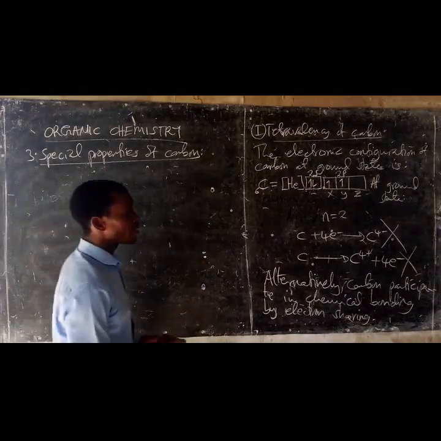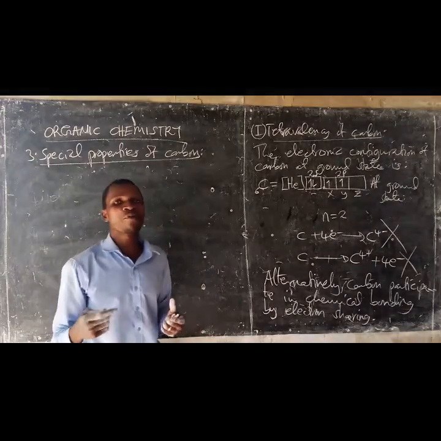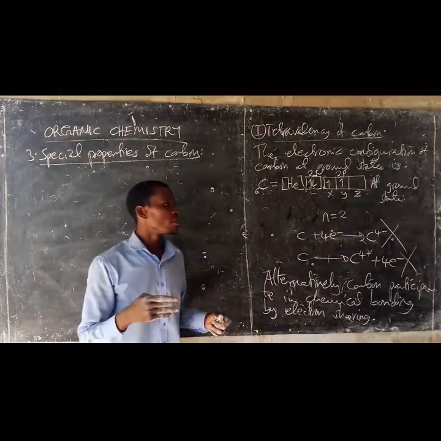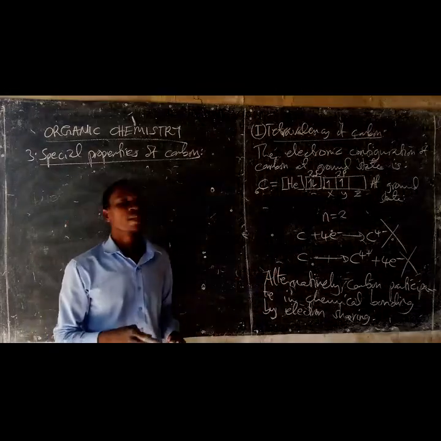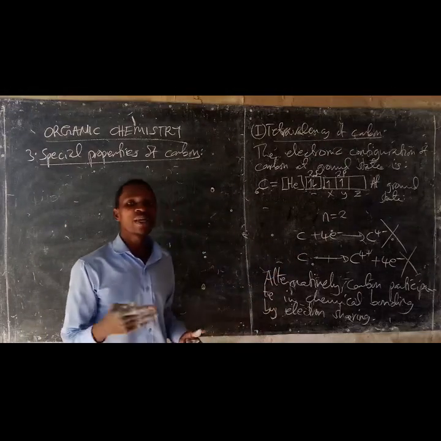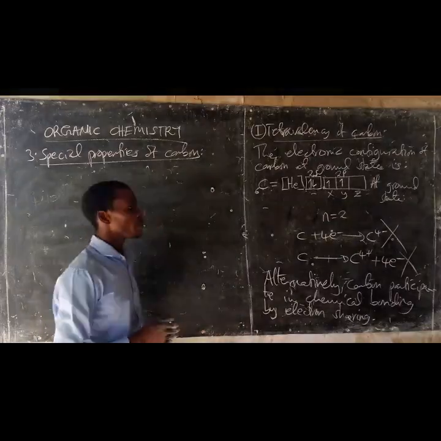Electron sharing is achieved by overlapping of the half-filled orbitals.